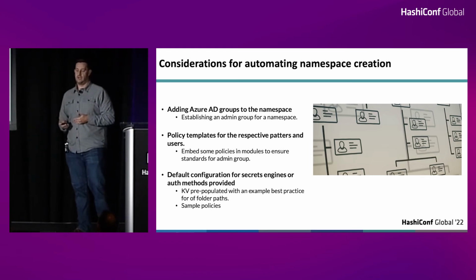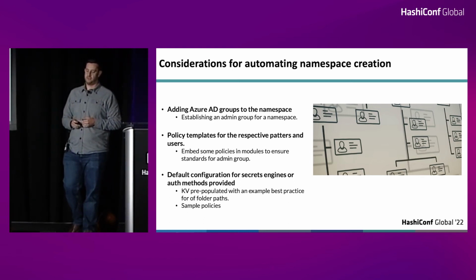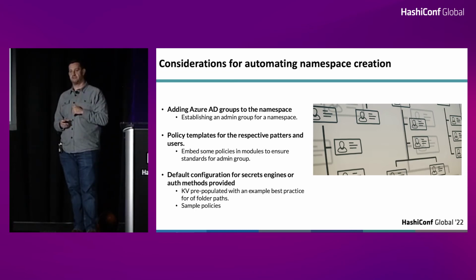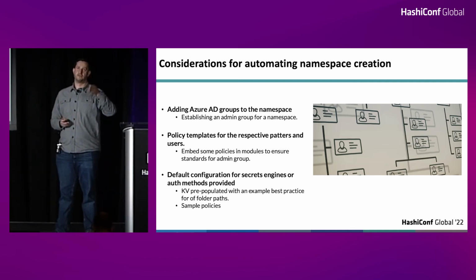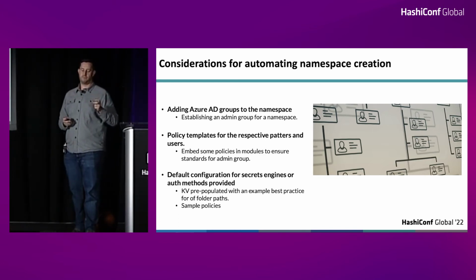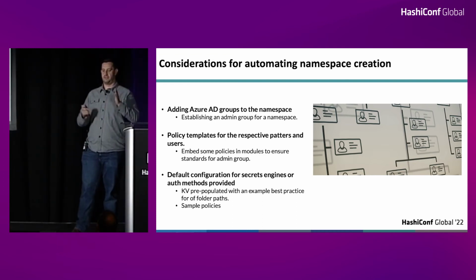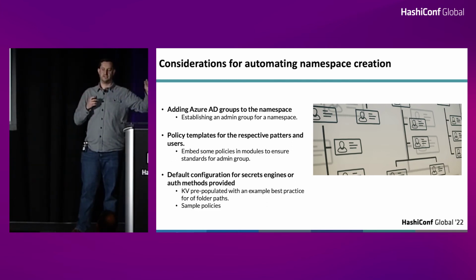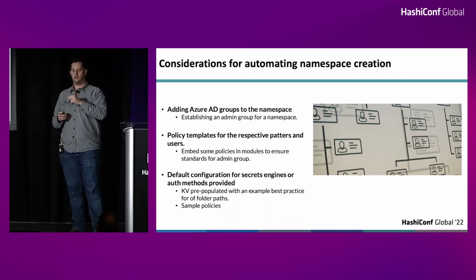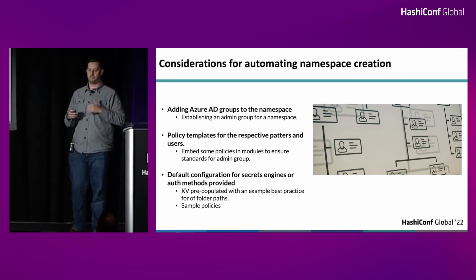One thing we like to include is for the KV portion, we like to pre-populate it with an example of best practice on folder structure, which helps set them up for success with carving out policies in the future as they need to divvy out through different groups. Because we see some use cases where teams using a namespace have a folder structure based on application, and it drills down to various aspects of that application, and also tiers, whether it's prod or dev. Then they have group structures where they maybe want only a group of developers to have access to development secrets, and a whole other group of people who can only have access to production. So they help them carve it up that way.